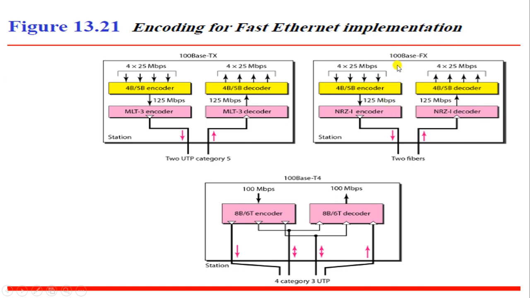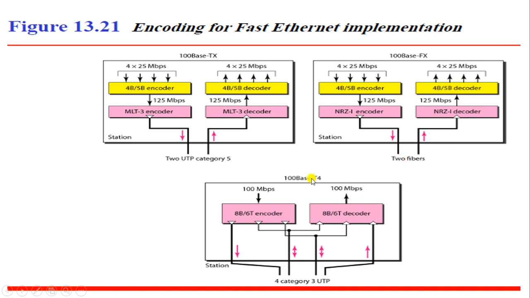The next one is 100Base-FX. So you will be having the data where again you are using the same thing, that is the 4B/5B encoder, where B indicates the bits. Then NRZ: instead of using the MLT3 encoder over here, they are using NRZ. NRZ is nothing but non-return to zero. Once the data is encoded, they are using fiber cable. At the receiver end, they use the NRZ decoder and then the 4B/5B decoder, and then the receiver gets the data that has been sent by the sender.